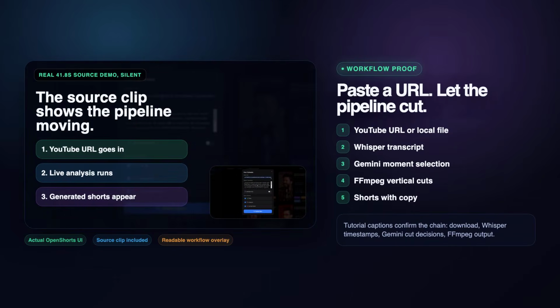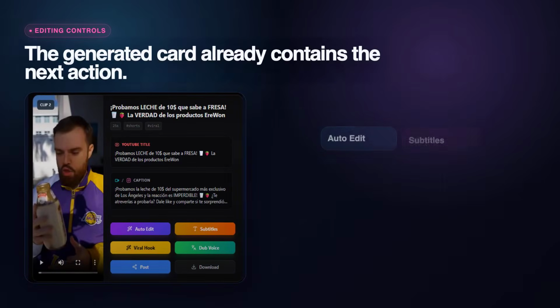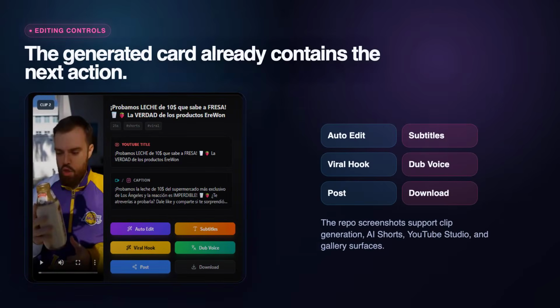In the X demo, the generated shorts panel grows from 1 clip to 5 clips while the job is still running. The UI also shows a small per-run cost during processing. The output is the useful part. Each generated short gets a vertical preview, a YouTube title, a social caption, tags, and the action buttons creators actually need. You can preview the result, download it, post it, open subtitles, use auto-edit, add a viral hook, or run voice dubbing when those features are configured.